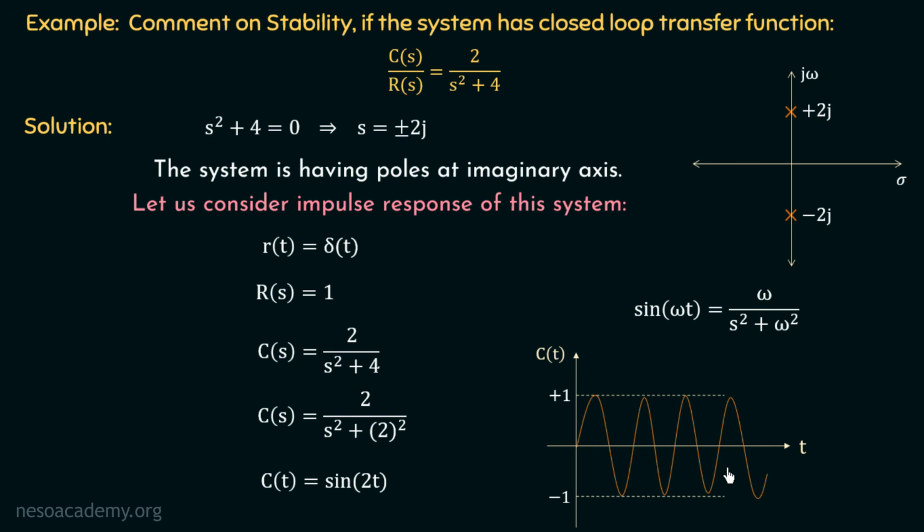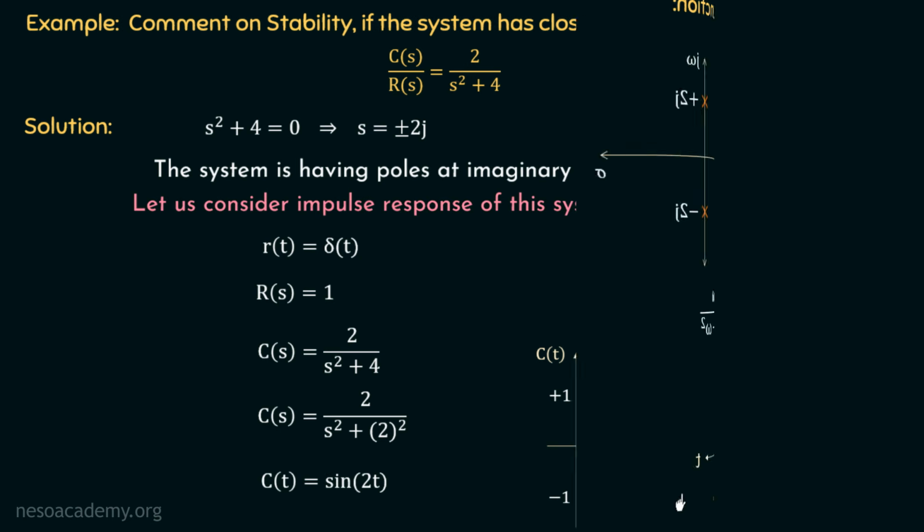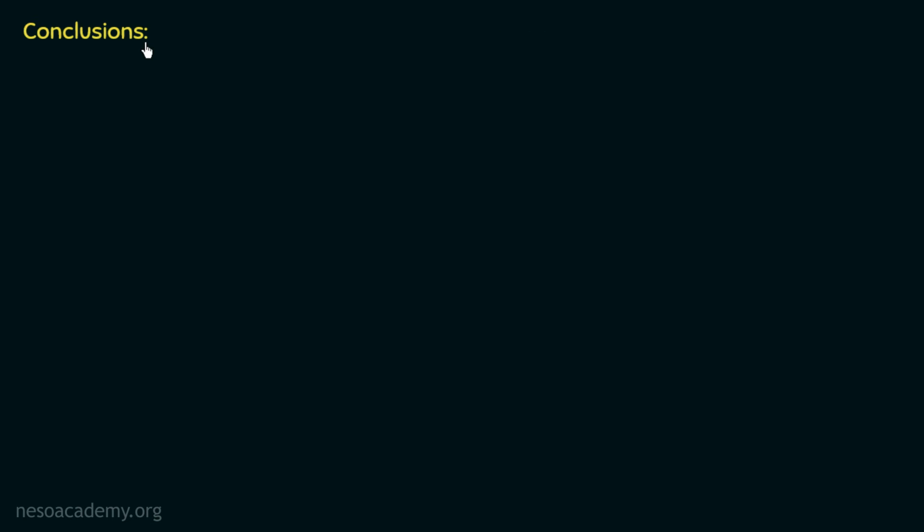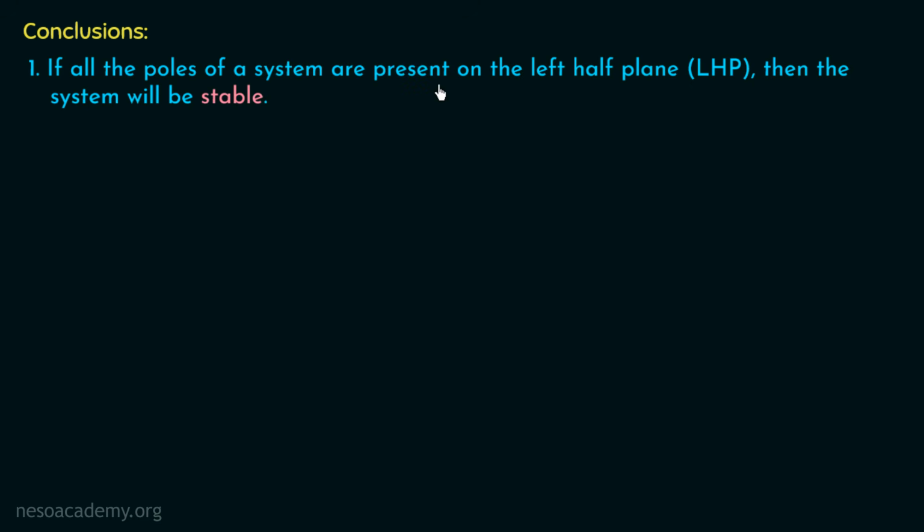And that's why we say that this system is a marginally stable system. So I hope you got these three examples. We will now take the conclusions out of these three examples. Moving on to the conclusions, we discussed the effect of location of poles on stability of systems by using three examples. And we know if all the poles of a system are present on the left half plane, that is in the LHP, then the system will be stable.